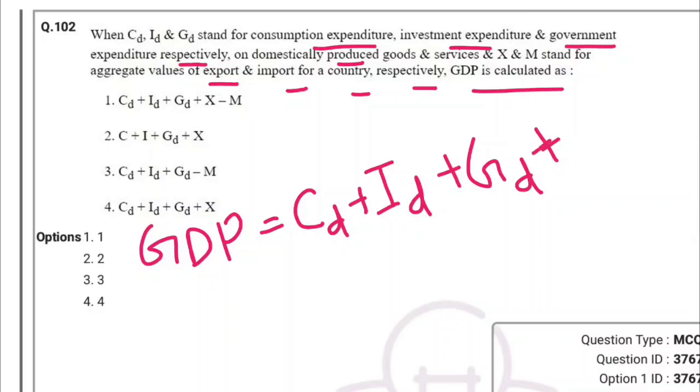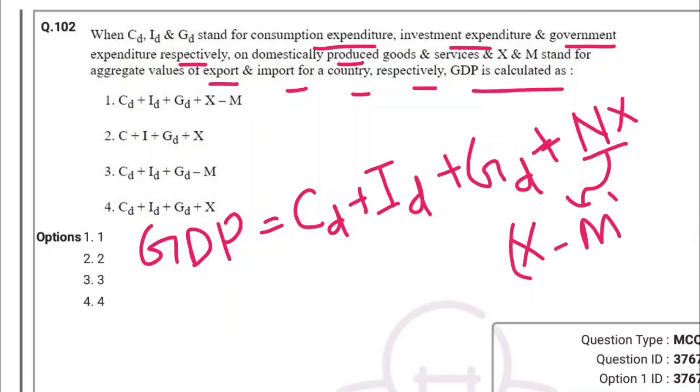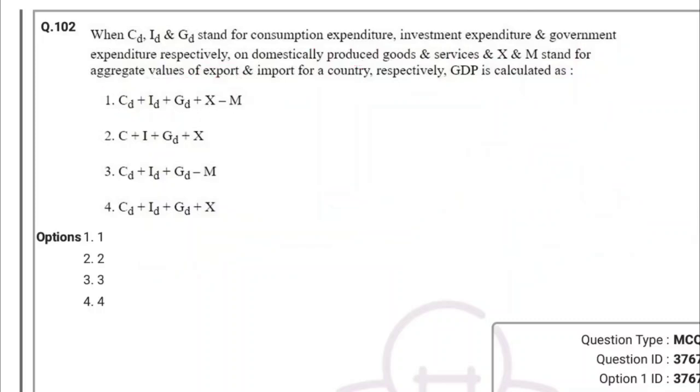What is net exports? That is NX. The value of NX is export minus import. So the correct option in this case should be option 1, that is, this equation denotes our GDP equation.